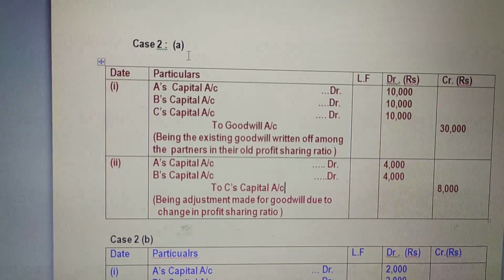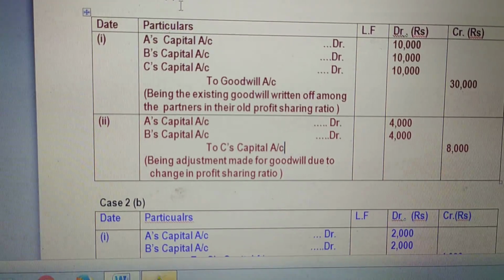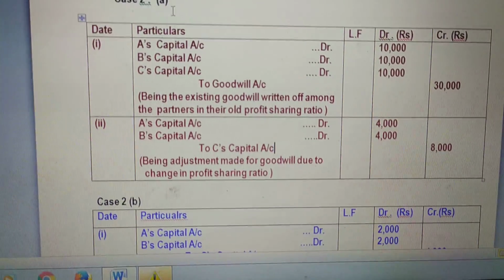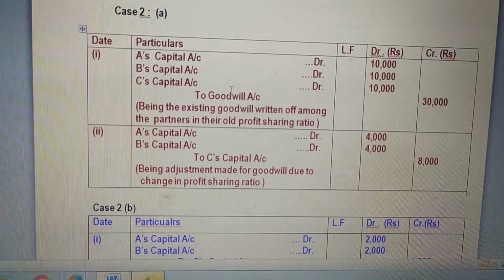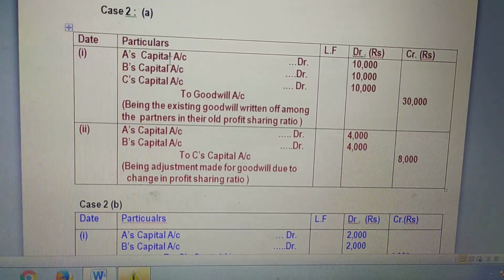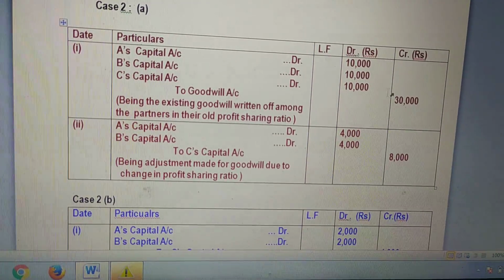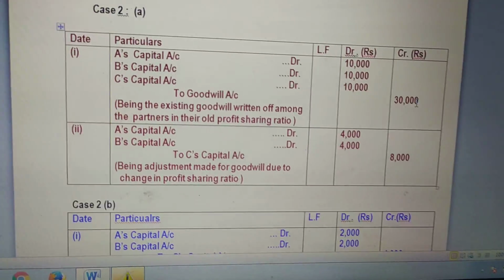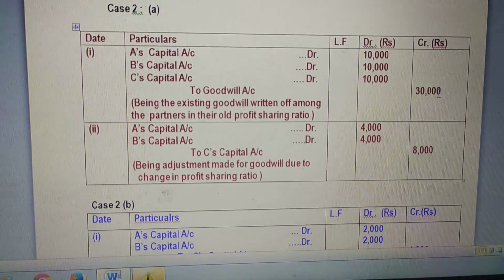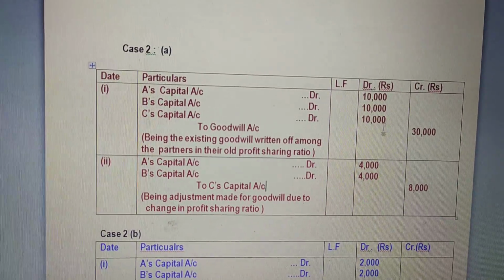Case 2 is written when goodwill appears in the books at rupees 30,000. Under this we have the first case, existing goodwill written off. So the existing goodwill of 30,000 in the balance sheet, for that we passed the first entry, all partners to goodwill. Whenever you write off existing goodwill, we write it off in their old profit sharing ratio, which was 1:1:1, so 10,000.